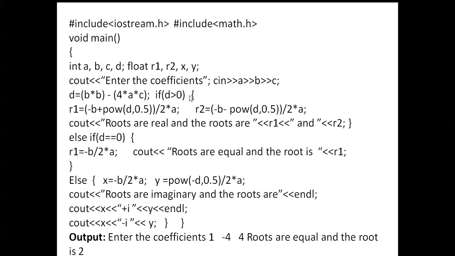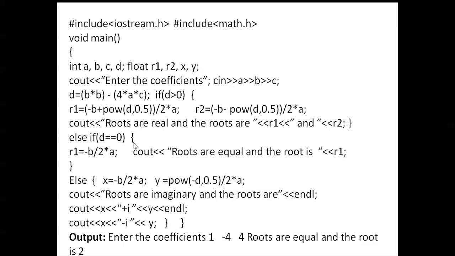If d greater than 0, r1 is minus b plus power of d comma 0.5, whole by 2 into a. r2 is equal to minus b minus power of d comma 0.5, whole by 2 into a. Then cout: roots are real and the roots are r1 and r2.